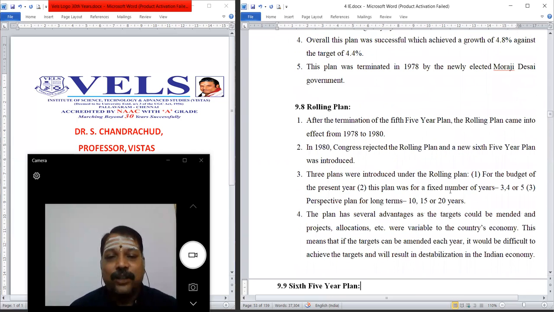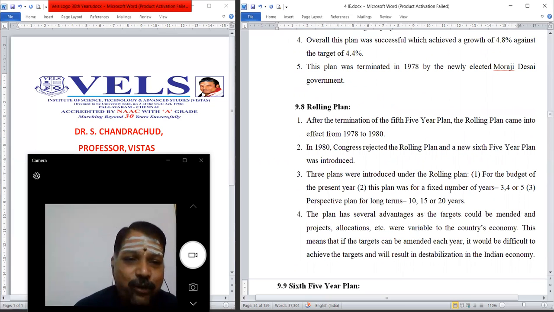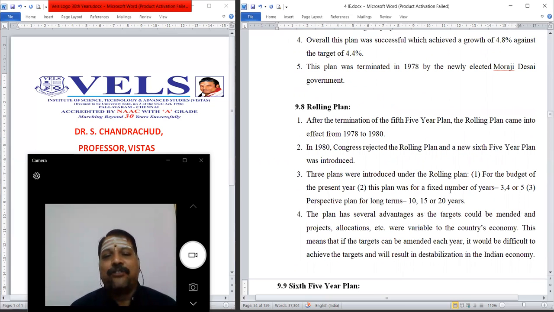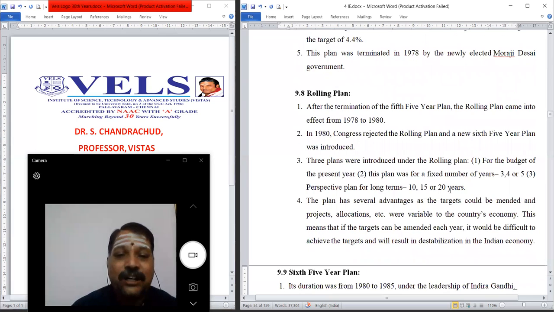Then once again, the rolling plan was implemented. After termination of the fifth five-year plan, the rolling plan came into effect from 1978 to 1980. In 1980, Congress rejected the rolling plan and a new sixth five-year plan was introduced. Three plans were introduced under the rolling plan. One is for the budget of the present year.